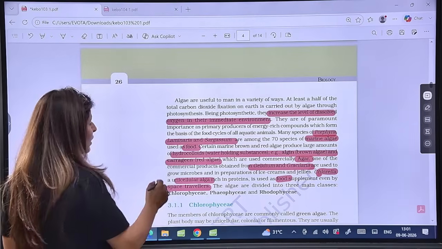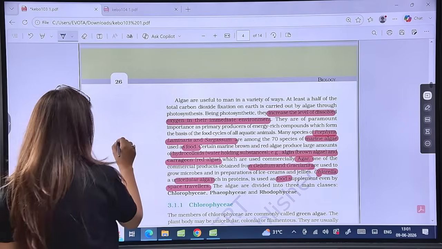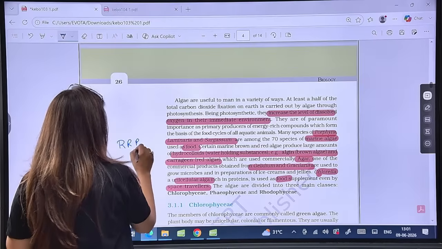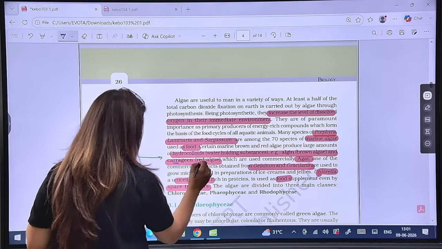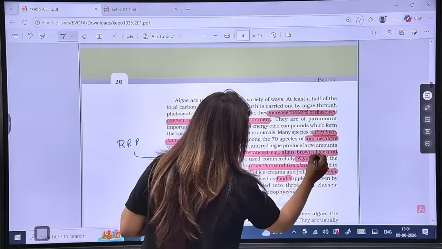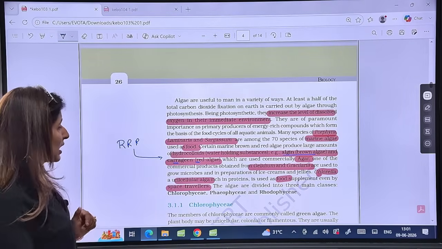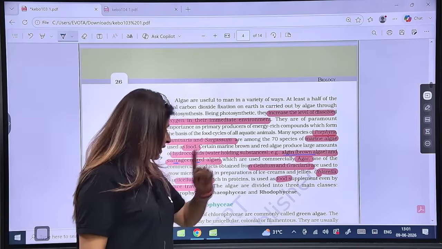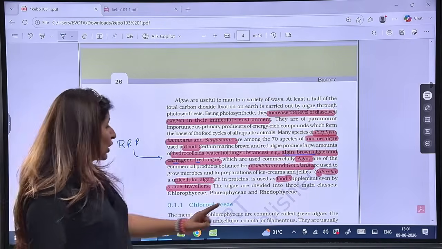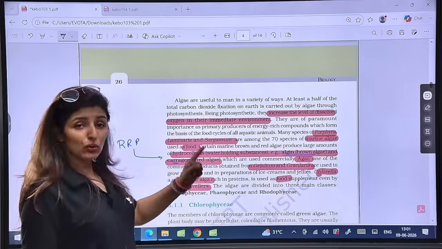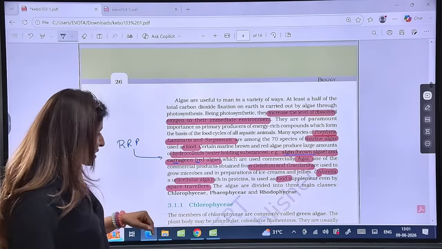How do you remember? So we all remember RRR. See here, we have RRR, RR, RR. So algin is from brown algae, carrageen is from red algae. Can we remember it like this? Agar comes from Gelidium and Gracilaria, both are red algae. Chlorella, unicellular algae, used as a food supplement for space travelers.